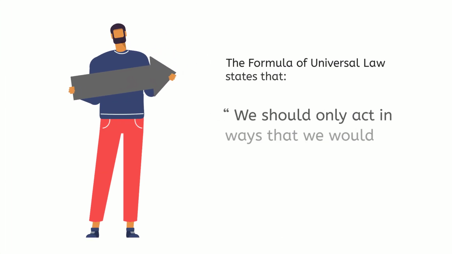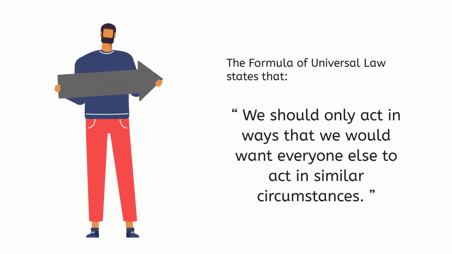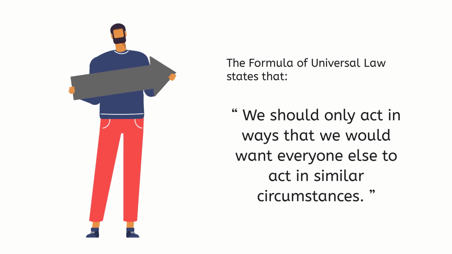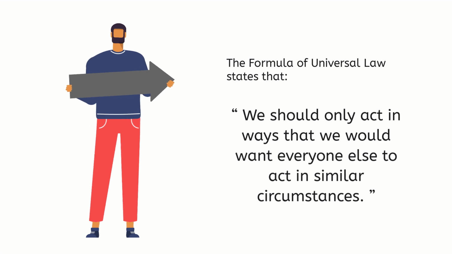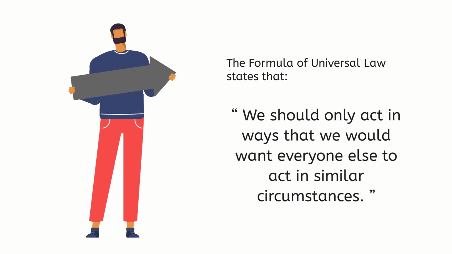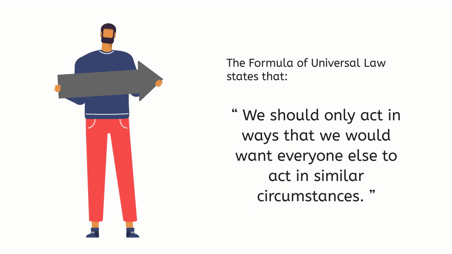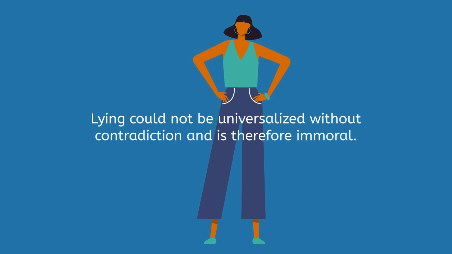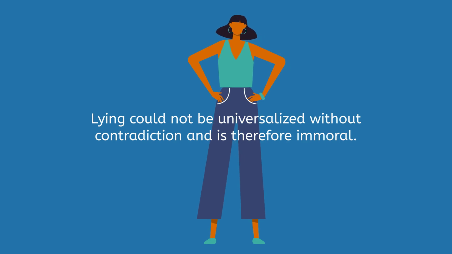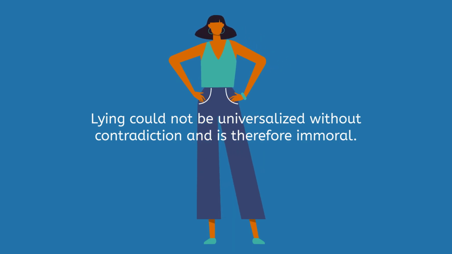The formula of universal law states that we should only act in ways that we would want everyone else to act in similar circumstances. This means that we should only act on those maxims or rules that we could will to become universal laws of nature. For example, if we lie to someone, we are treating them as a means to our own ends, rather than as an end in themselves. Therefore, lying could not be universalized without contradiction and is therefore immoral.